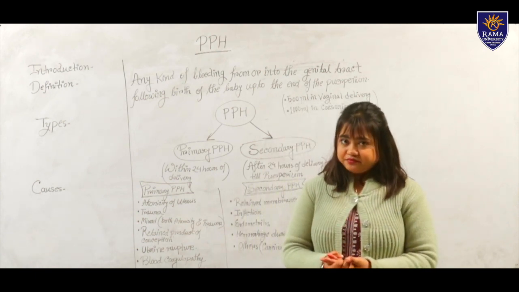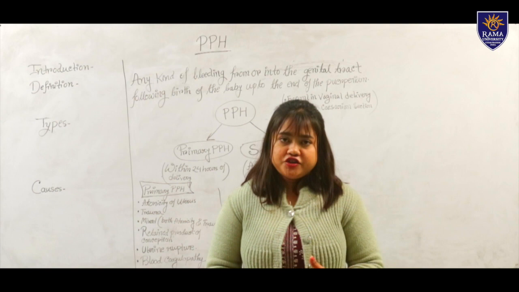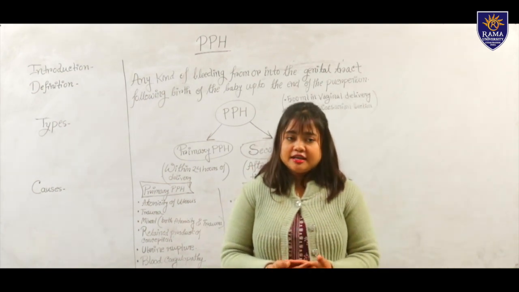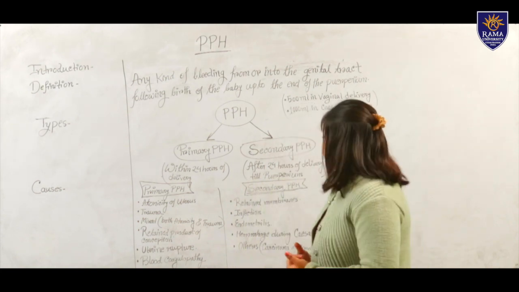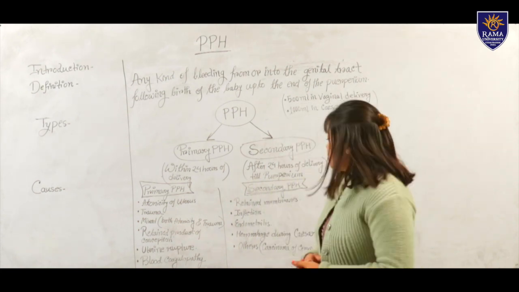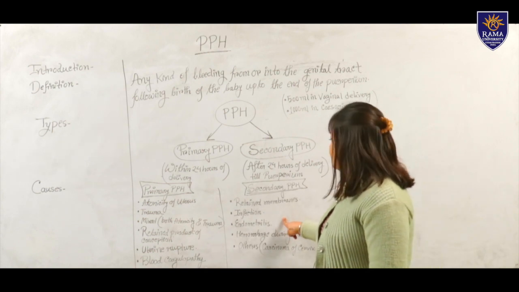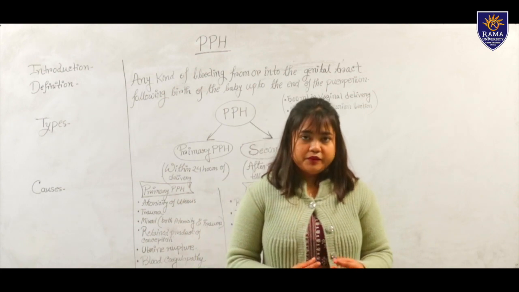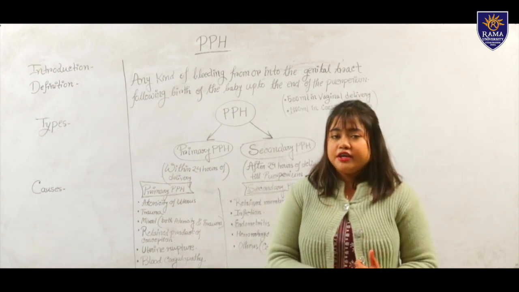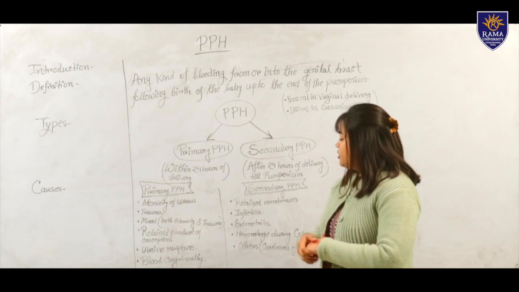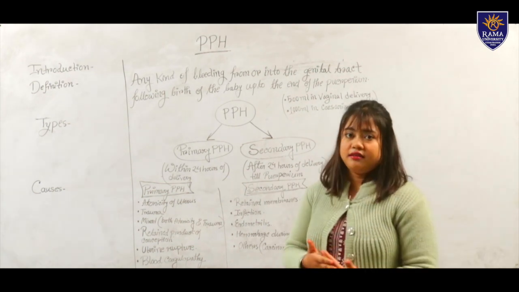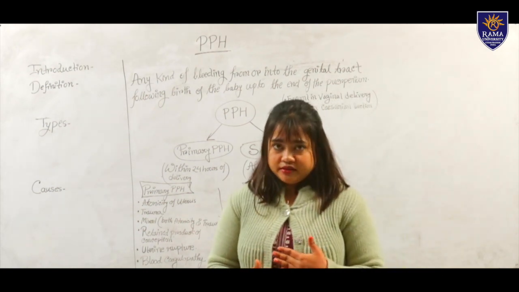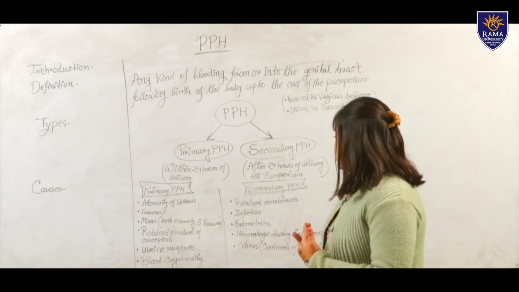Now infection. If there is any infection in the genital tract of the mother or any infection in the uterus, there will be chances of bleeding. Now the third one is endometritis. Endometritis is any type of inflammation or infection in the uterus. If any type of inflammation or infection is occurring in the uterus, there will be chances of heavy bleeding after the delivery of the mother and it will lead to PPH.